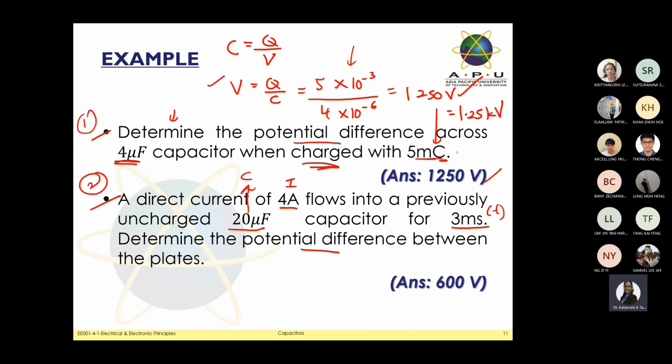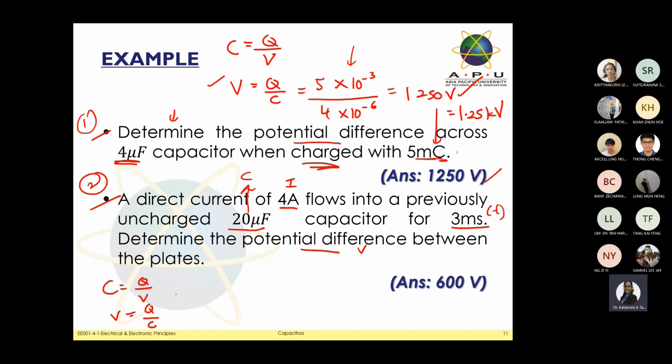What they requested us to calculate is the potential difference V. So I'm going to use the same equation and substitute in. Let's see how I'm going to substitute the basic formulas. We have this one: C equals Q divided by V. We modify the equation where we get V equals Q over C.